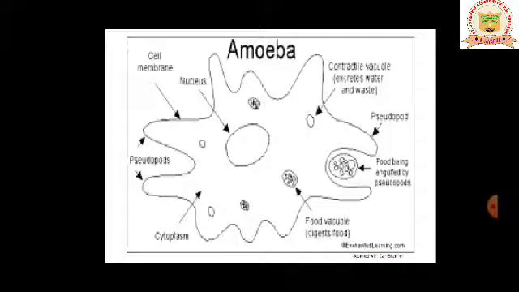So in this way, amoeba follows the holozoic mode of nutrition. Even another single cell organism like paramecium also follows the same thing. The undigested food gets expelled out through the pore, which we call the anal pore in the case of paramecium. So in our next class we will be seeing how nutrition takes place in